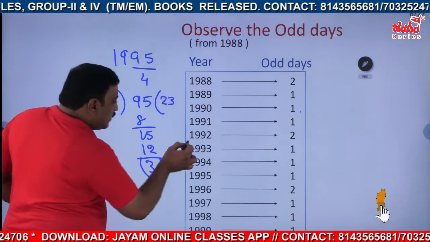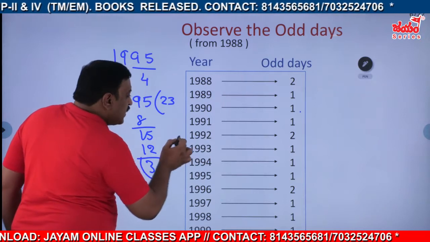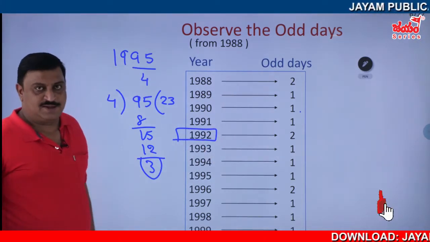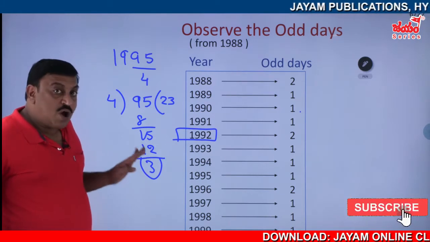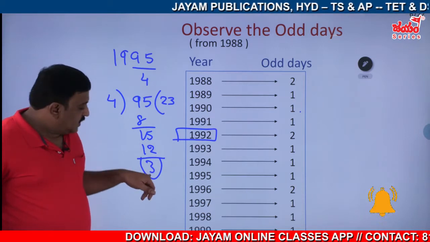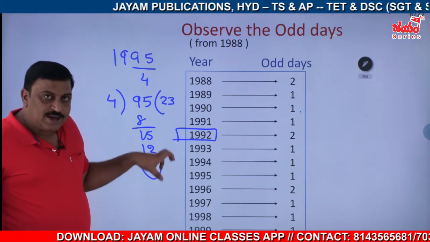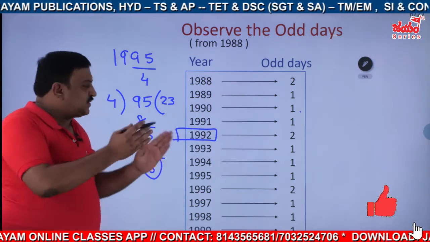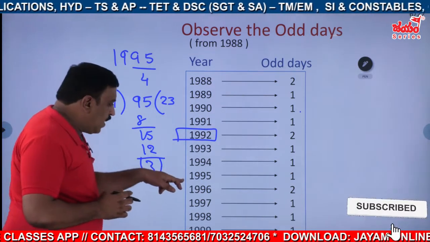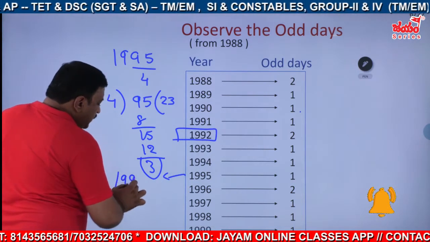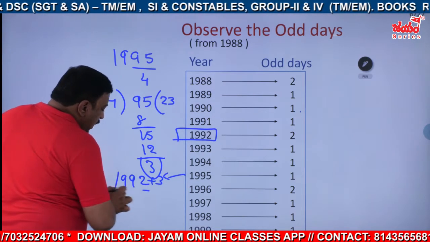That means you see 1995 minus 3 years is 1992, which is exactly a leap year. Yes. So the remainder is not odd days. Don't be confused here. These are not odd days. It is years divided by 4, meaning nothing but 1992 plus 3. So I can write this 1995 as 1992 plus 3, which is leap year plus 3.